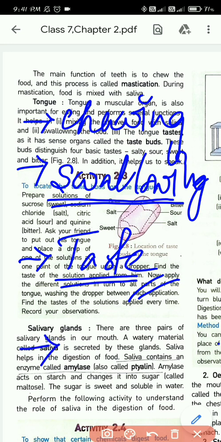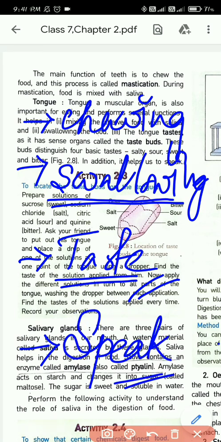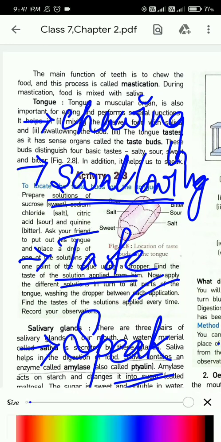Next, what is the role of the tongue? It also helps in speaking. So without the tongue, a person will not be able to speak. So these are the four main important things that the tongue provides.